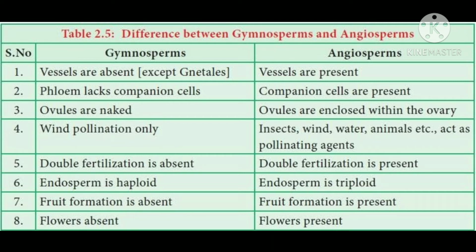And some other differences are no flowers and no fruits are formed in the gymnosperms, and flowers and fruits are formed in angiosperms. No xylem vessels in the gymnosperms. Xylem vessels are found in the angiosperms. Companion cells are absent in the phloem of gymnosperms, whereas companion cells are present in the plants of angiosperms. These are the main differences by which we can identify whether the plant belongs to gymnosperm or angiosperm.